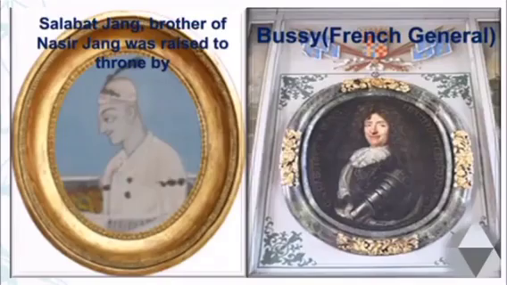After his assassination, Salabat Jung, the brother of Nazir Jung, was raised to the throne by Bussy. He is the French general. After the assassination of Muzaffar Jung, Salabat Jung became the Nizam of Hyderabad with the support of Bussy, the French general.